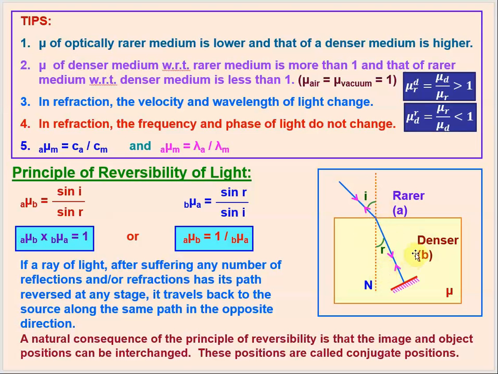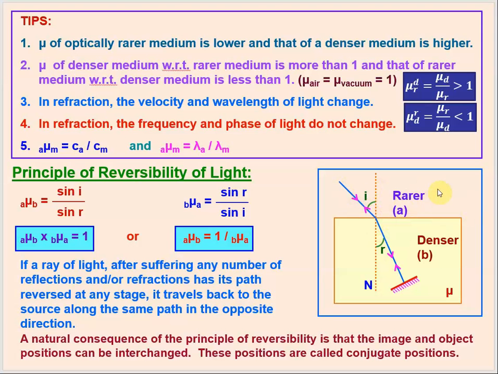Conversely, if the light ray is traveling from the denser medium to the rarer medium, that means the speed of the light in the denser medium is less and the speed of the light in the rarer medium will be higher. So the light can take a longer path for the same time. It is the same reason here. So in that case the light ray will bend away from the normal.